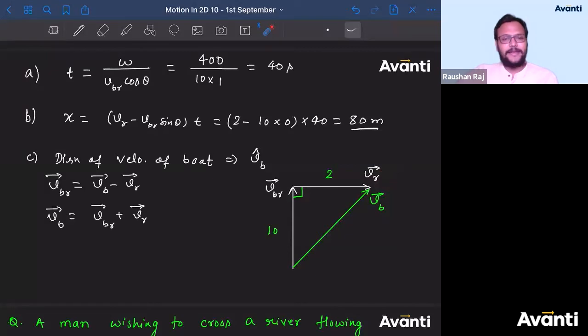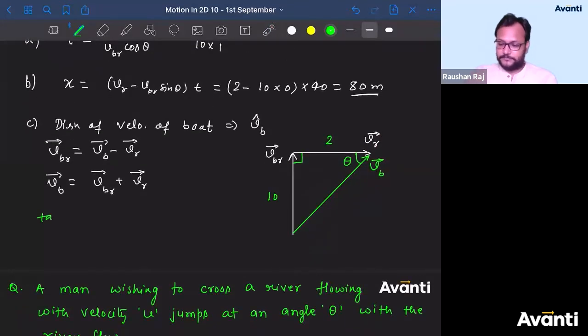All right. Let us give the answer for the angle made by this boat with the flow of river. Tell me guys, what is tan theta here? Bolo bachalo, what is tan theta here? Tan theta is 5. Correct. Very good. Tan theta is 5. So what is theta here?